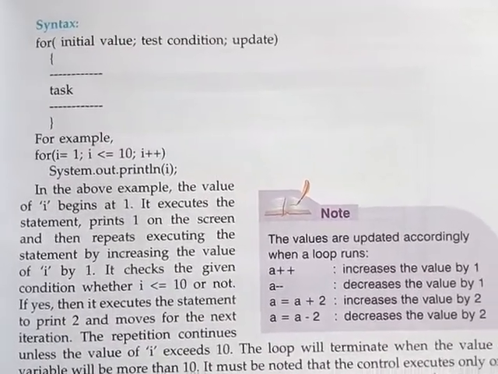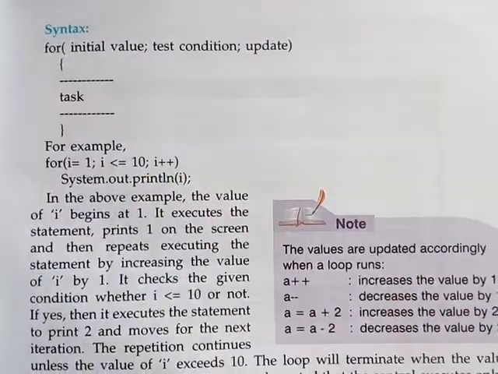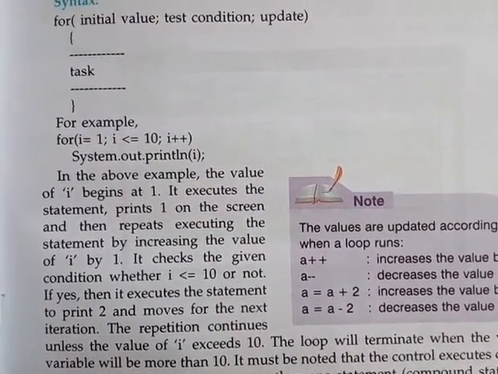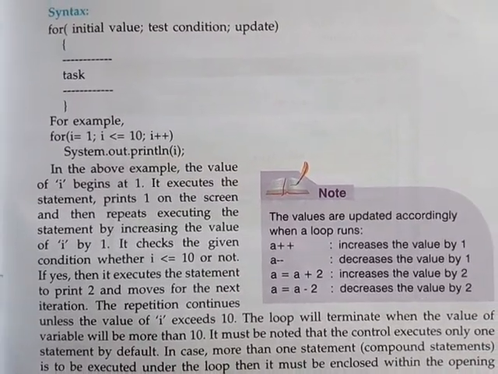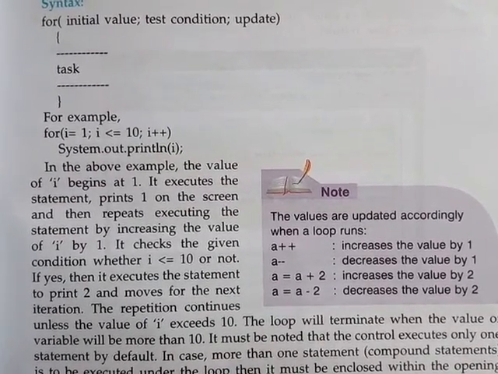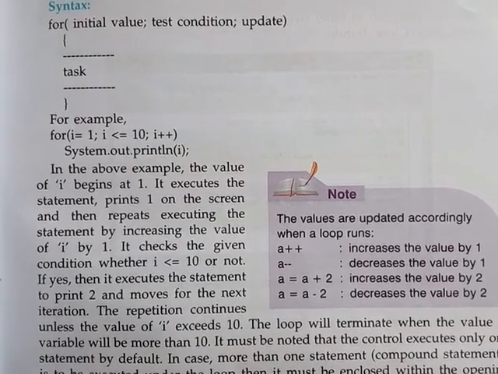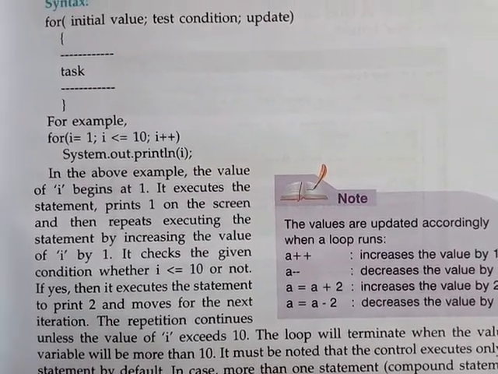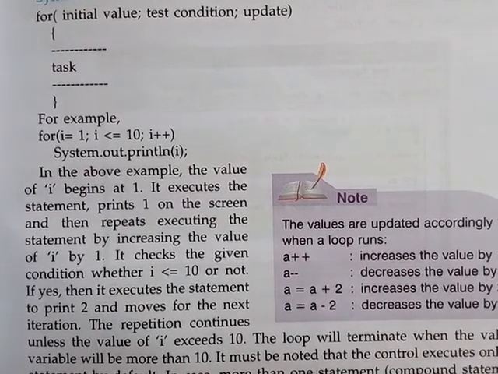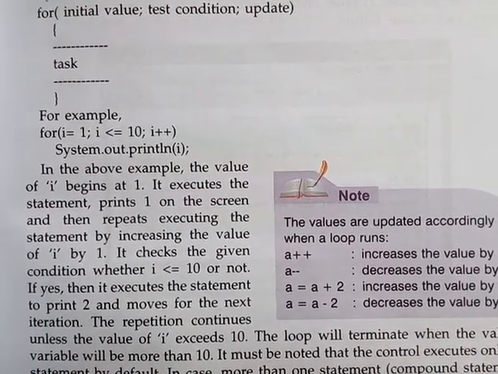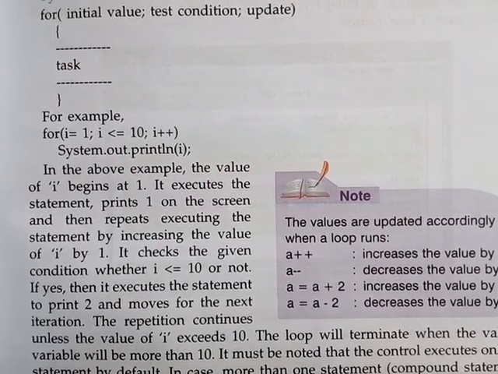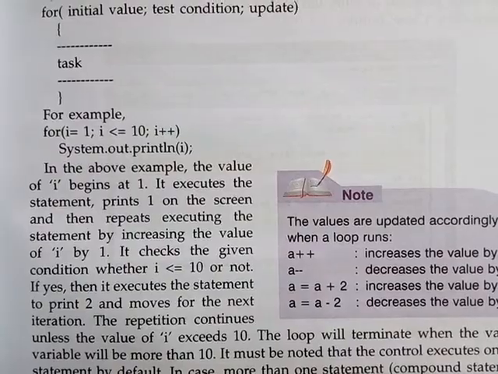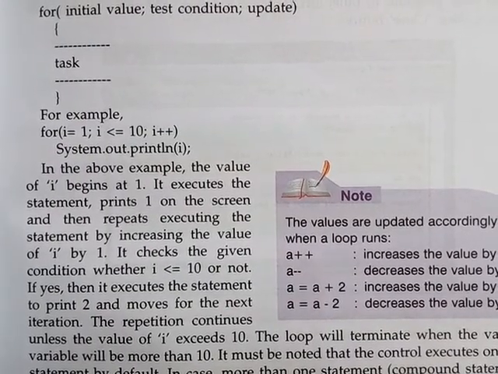Update part means the increment or decrement section. Here it is i plus plus, so the value of i would increase by 1. Why? Because I have written i plus plus, as you can see. So the value of i would become 2 this time. Once again, 2 less than equal to 10. Yes. Again come down, System.out.println(i). It will print 2. i plus plus, 3. i equal to 3. 3 less than equal to 10. Yes, once again the condition is satisfied. Then once again i plus plus.